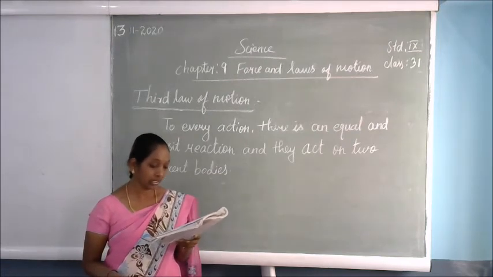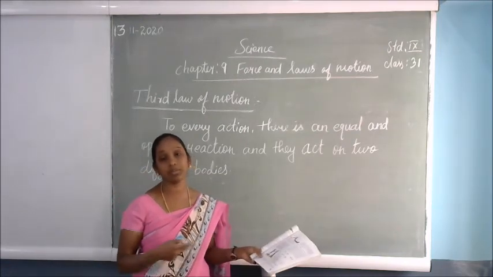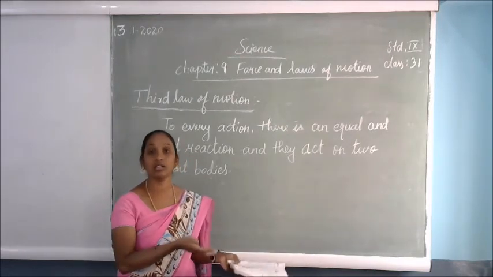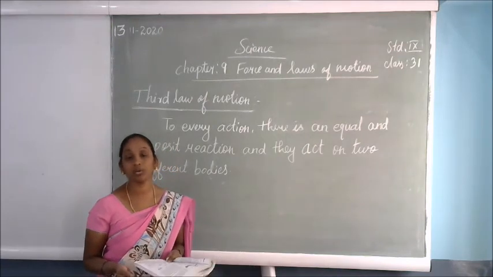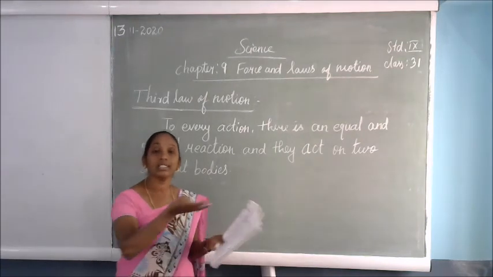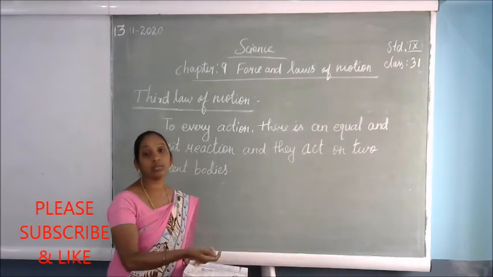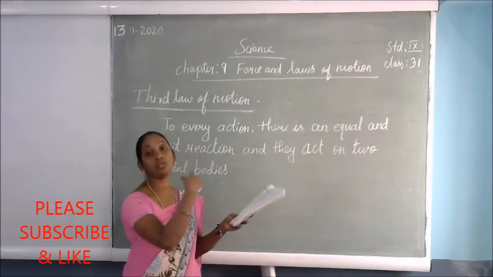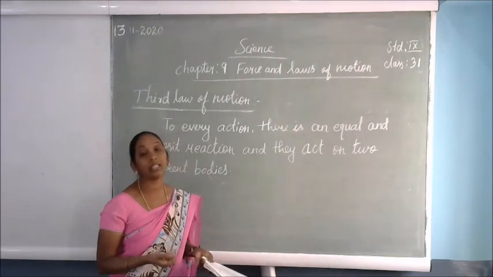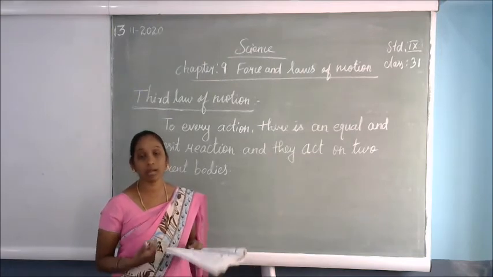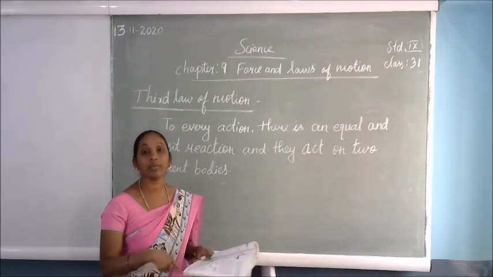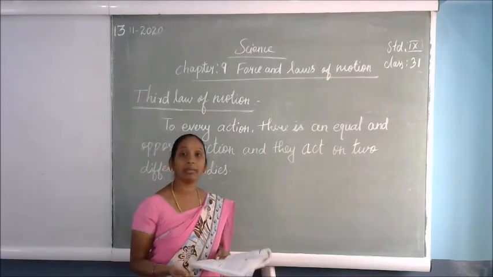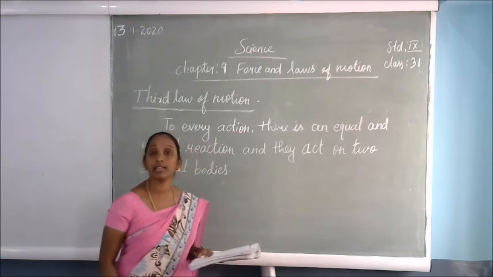And one more thing: on a skateboard you can see two children standing. By that time one person gives something to the other person. The weight, the mass of the thing, will be transferred from one person to the other. The one who gave the thing has decreased mass, and the mass will be increased for the opposite person. So depending on the mass, the person who gave the thing will move back further. So depending on the mass, the force will act on the object.